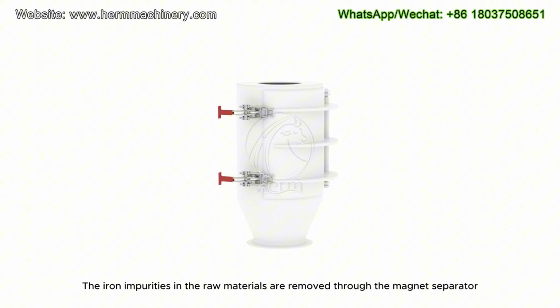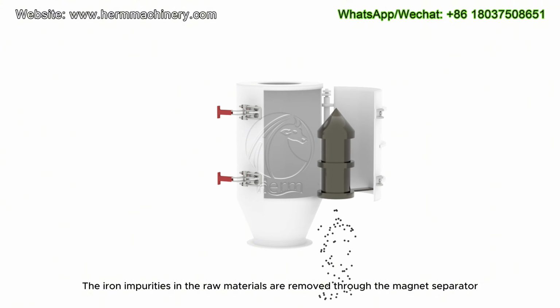The raw materials enter the drum pre-cleaner. It removes the large impurities from the raw materials. The raw materials, free of large impurities, enter the magnet separator. The iron impurities in the raw materials are removed through the magnet separator.